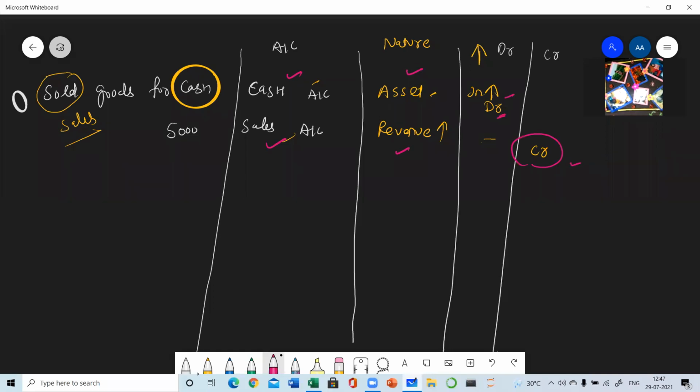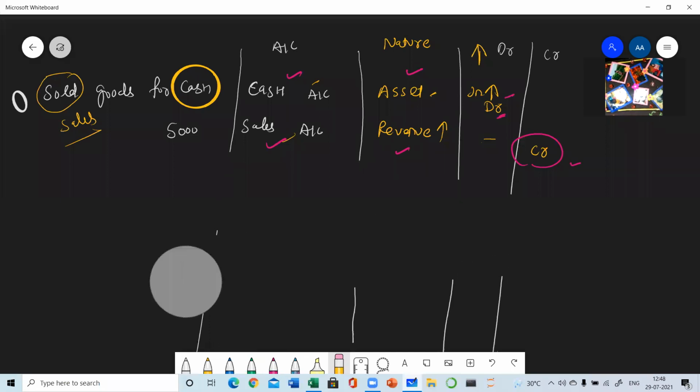As we are following the double entry principle, every debit must have a corresponding credit of the same amount. Okay? Whatever amount you debit, the same amount will be credited too. It is compulsory. Why? Because we are following the dual aspect principle, and this principle says that every transaction has two aspects. One is debit and one is credit. Clear?